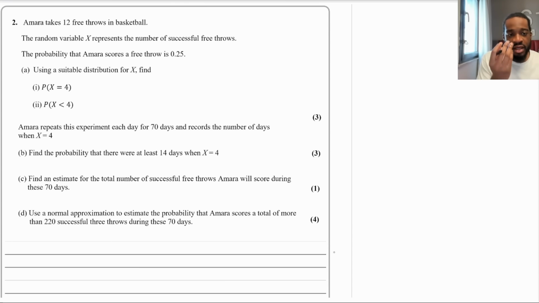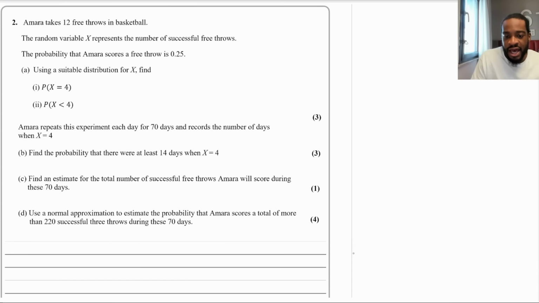So they haven't told us the distribution. There's pretty much two that you're going to do in stats, normal and binomial, right? Which one is it going to be? Well, look at the indicators. There are 12 free throws. That's a fixed number of trials. X represents the number of successes, so success or failure. The probability of scoring a successful free throw is 0.25, so there's a fixed probability of success. These are all the indicators of a binomial distribution. So you should definitely remind yourself of the 4 bullet points for a binomial distribution. Okay. So we're going to use a binomial distribution.